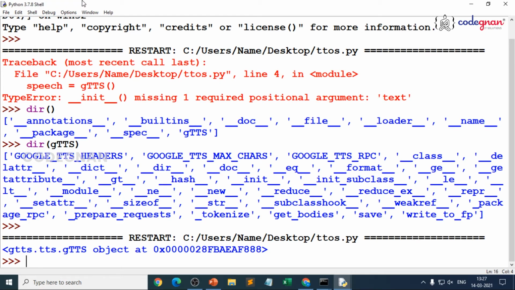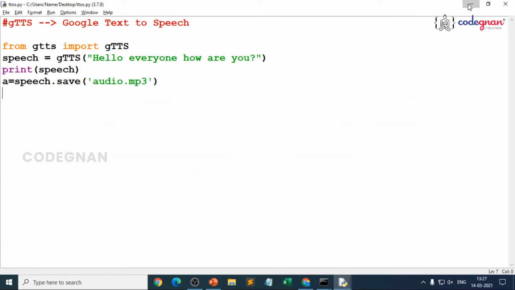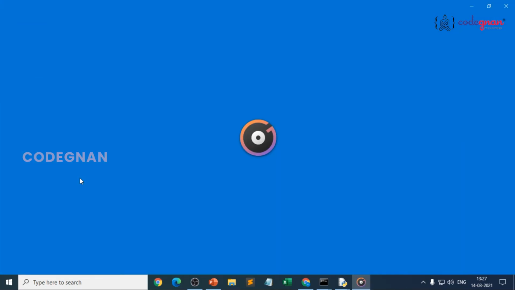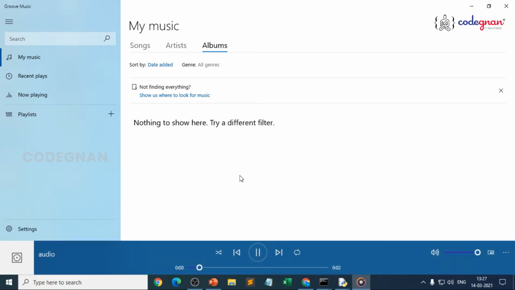Very good. So first let's see in my desktop location, there you go, see audio.mp3. If you wanted to hear the audio, I should just raise the volume and let me play it. You can hear it. Hello everyone, how are you? See, that's how you have clearly heard the audio.